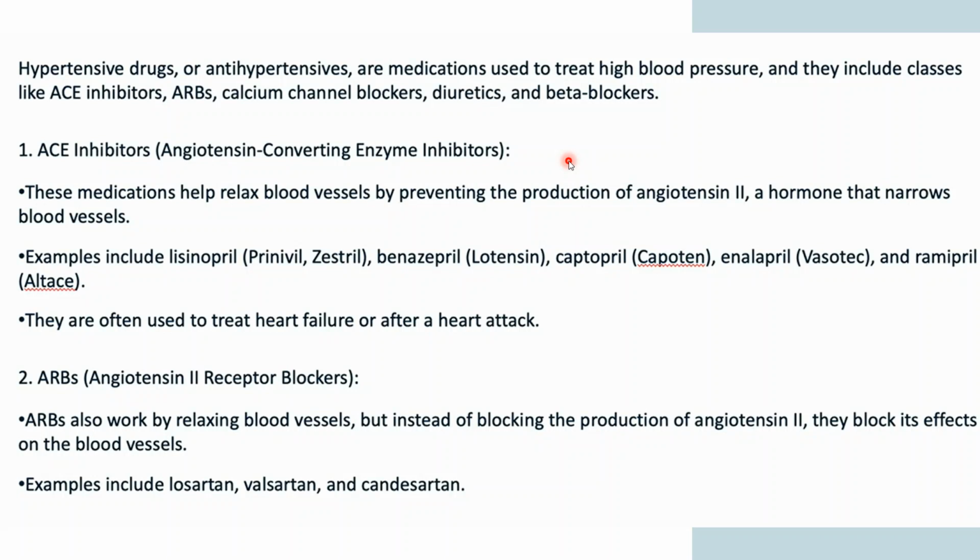So these medications help relax the blood pressure. When you are talking about ARBs, these work in the same mechanism, but instead of preventing the production, they let angiotensin 2 be produced, but they block its effects on blood vessels. So now the effect that it narrows the blood vessels, they are blocking. That is known as angiotensin 2 receptor blockers. So ARBs also work by relaxing the blood vessels, but instead of blocking the production of angiotensin 2, they block its effects on blood vessels.